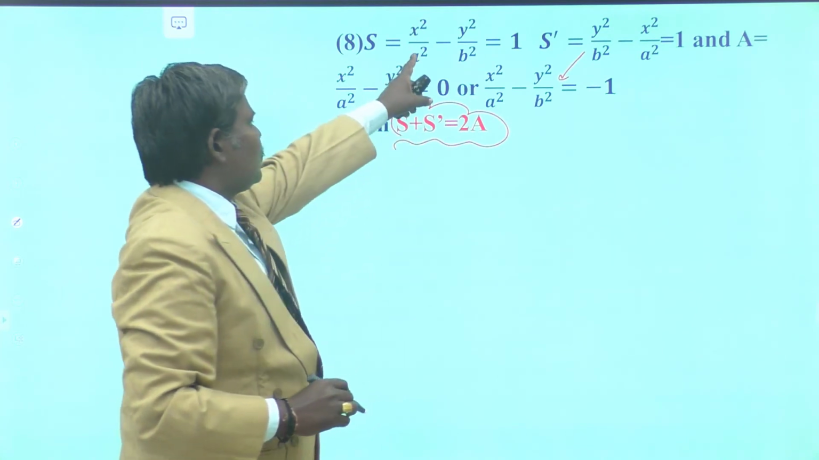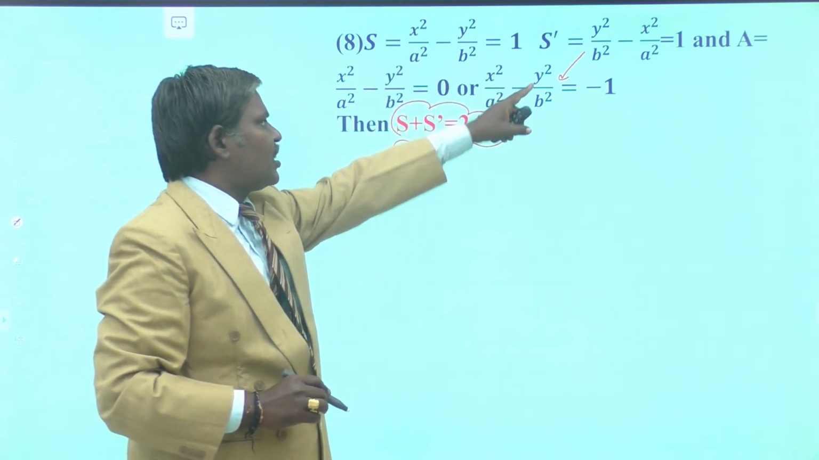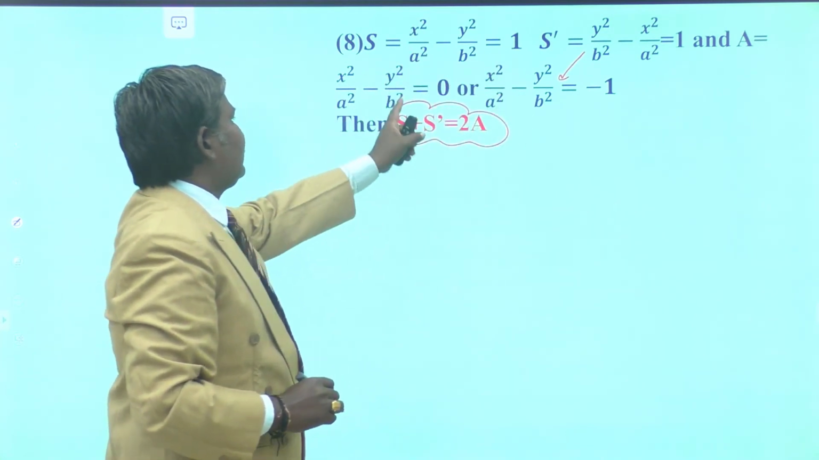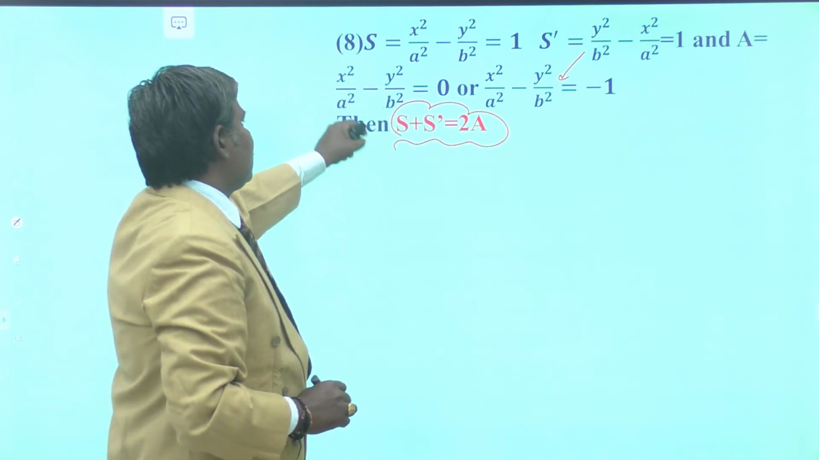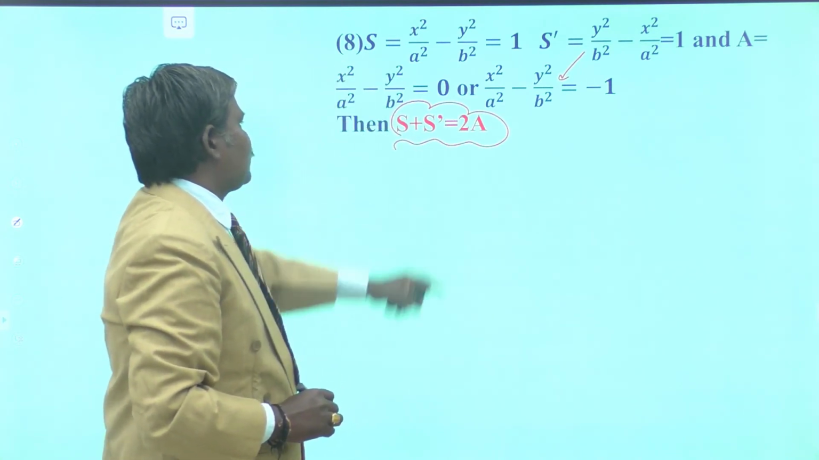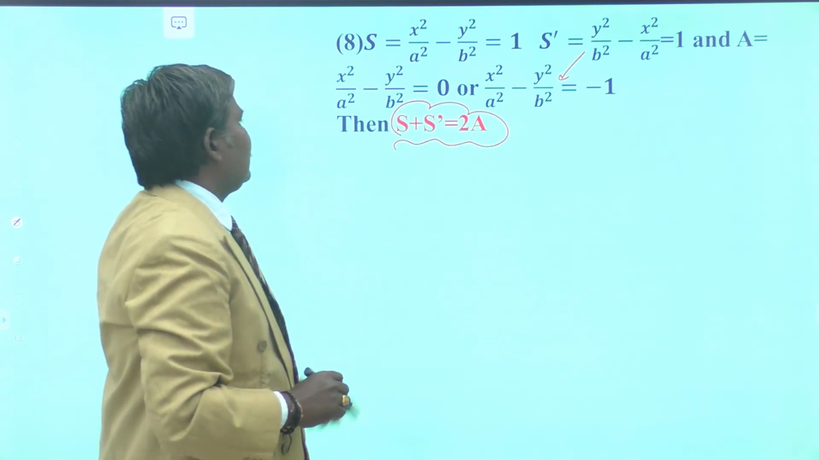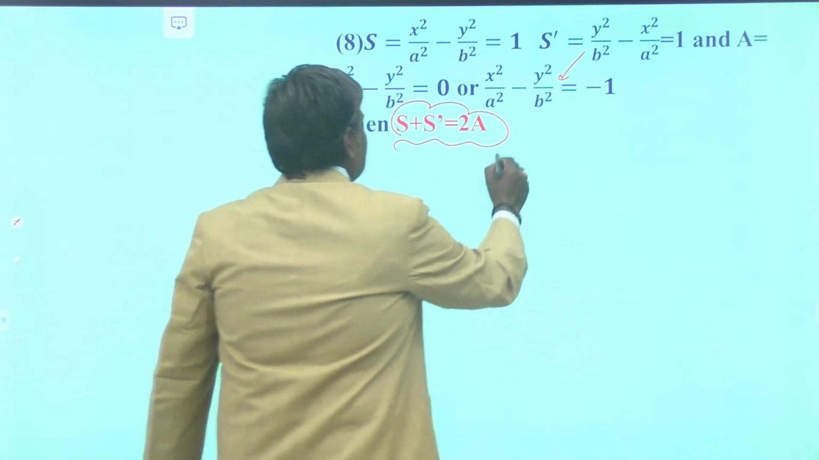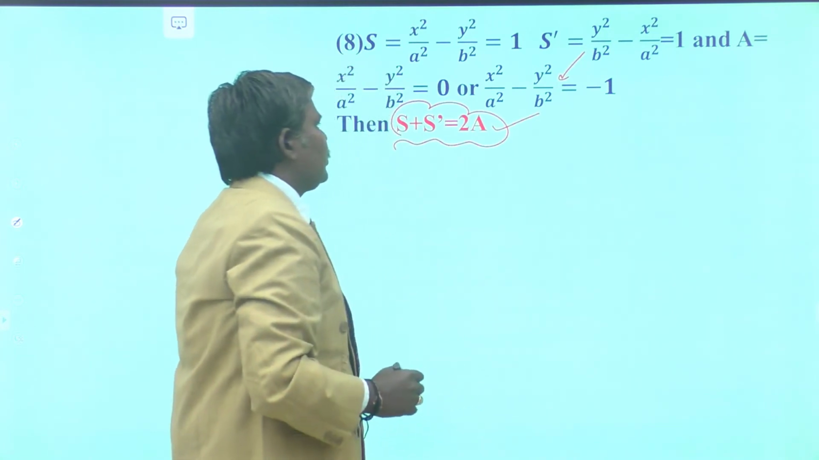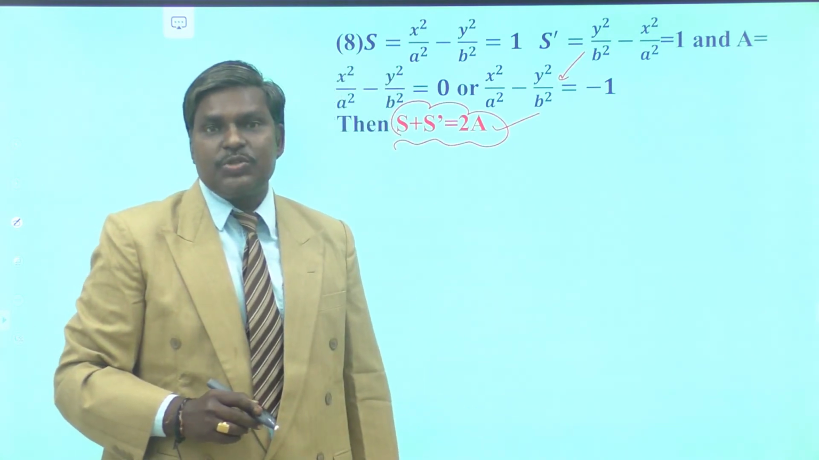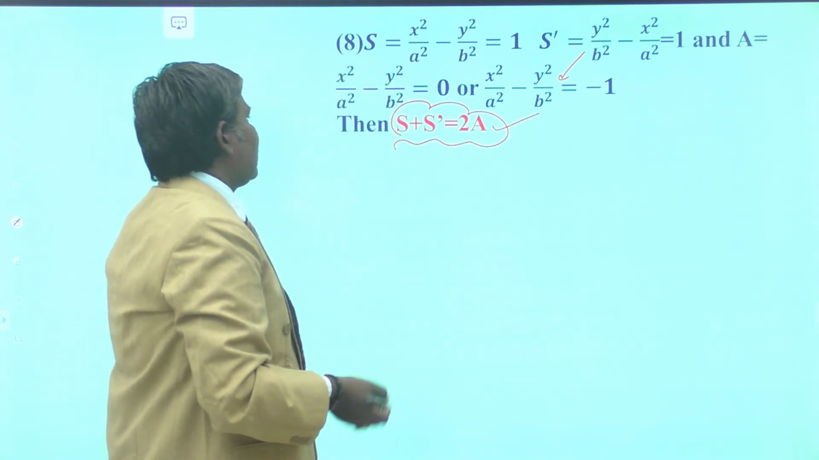So S is your hyperbola, S dash is your conjugate hyperbola, and their combined equation of asymptotes is x square by a square minus y square by b square is equals to 0. This is denoted by A. Then we have to show that S plus S dash is equals to 2A. S plus S dash is what? 2A. It is very clear for you.